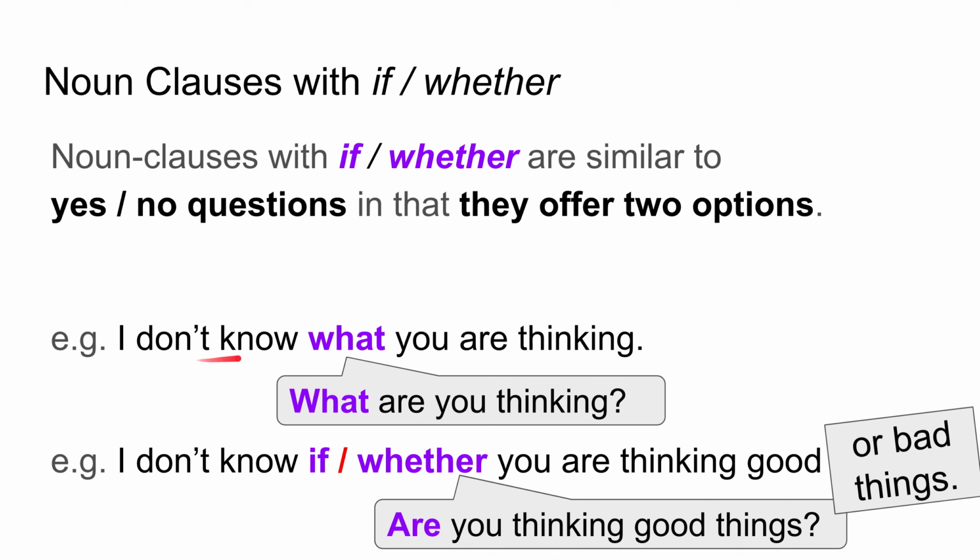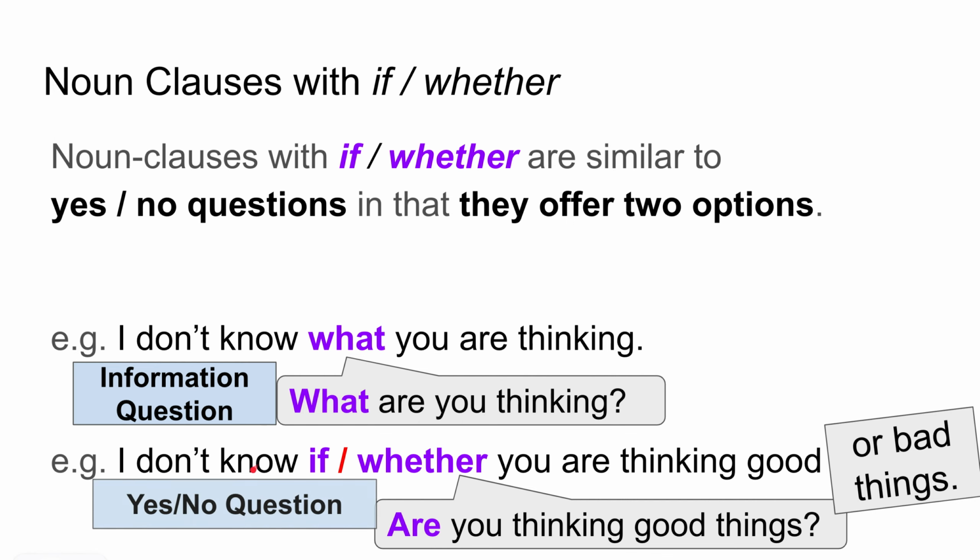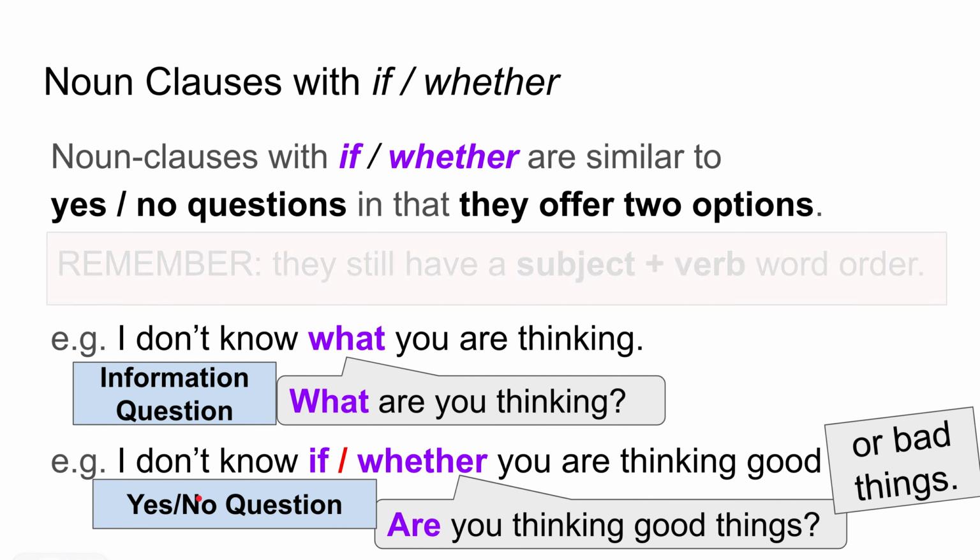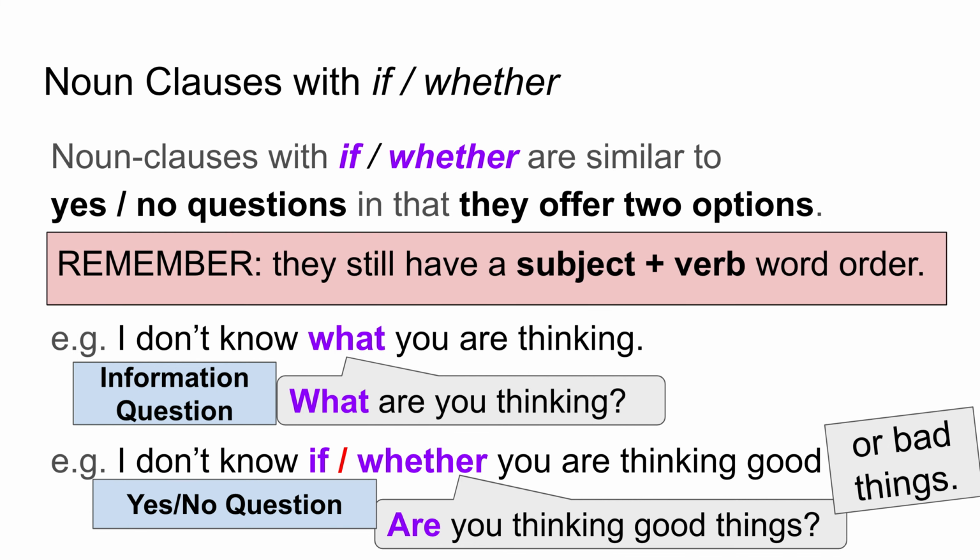So you can see how "I don't know what you are thinking" functions like an information question. It could be an indirect information question. And with the yes/no question, "if/whether you are thinking good things or bad things," you can see how it functions as a yes/no question because it offers two options. And remember, they are still clauses, so you have to have subject, verb, word order.